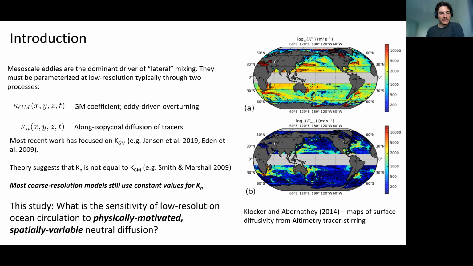And so in this study, we're basically asking the question, what is the sensitivity of low resolution ocean models to physically motivated, spatially variable neutral diffusion through this kappa N parameter?